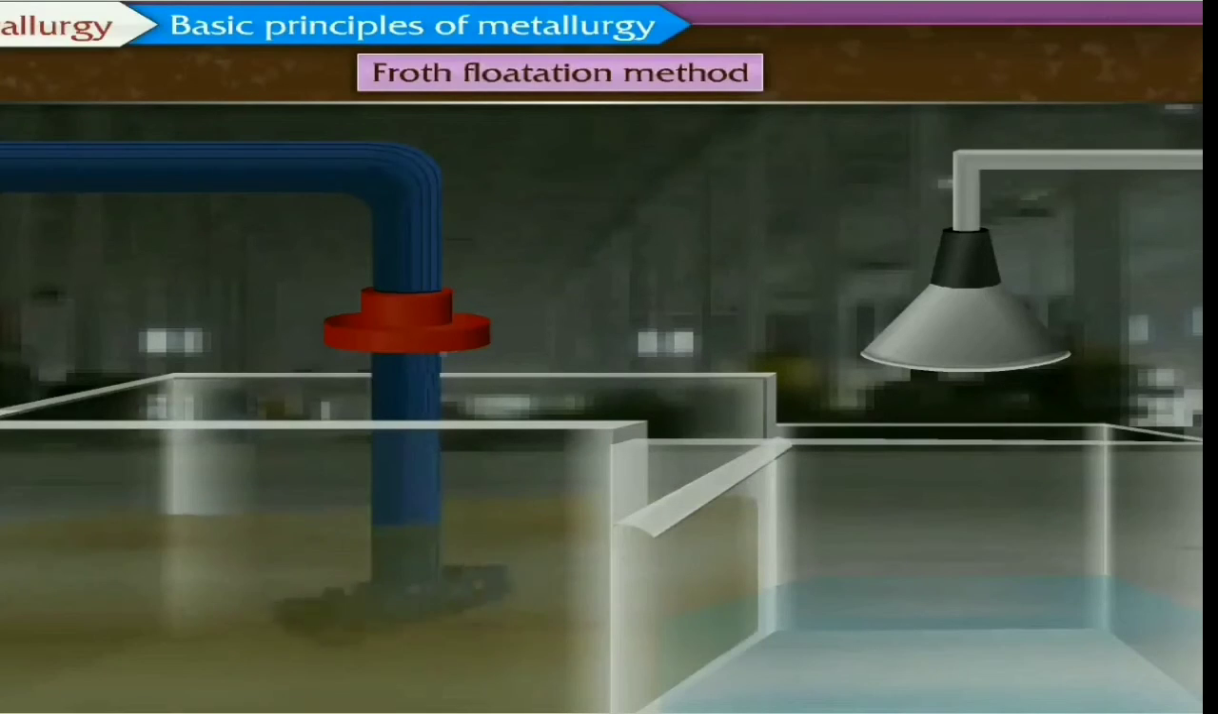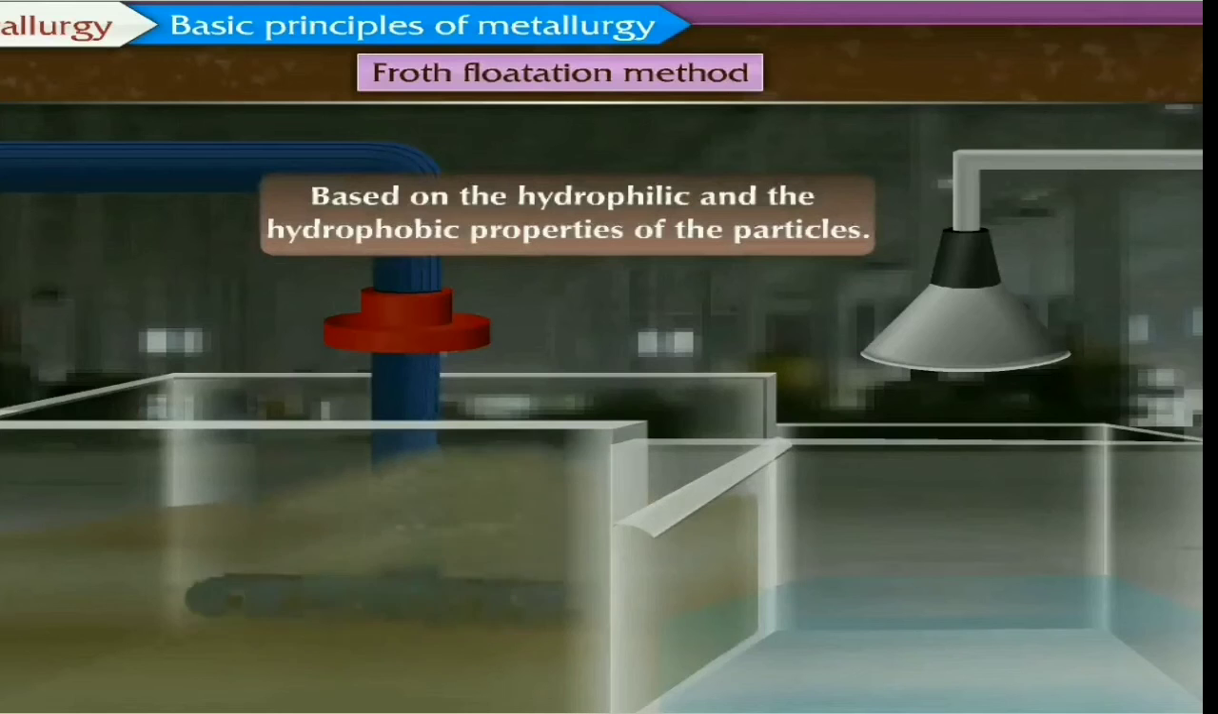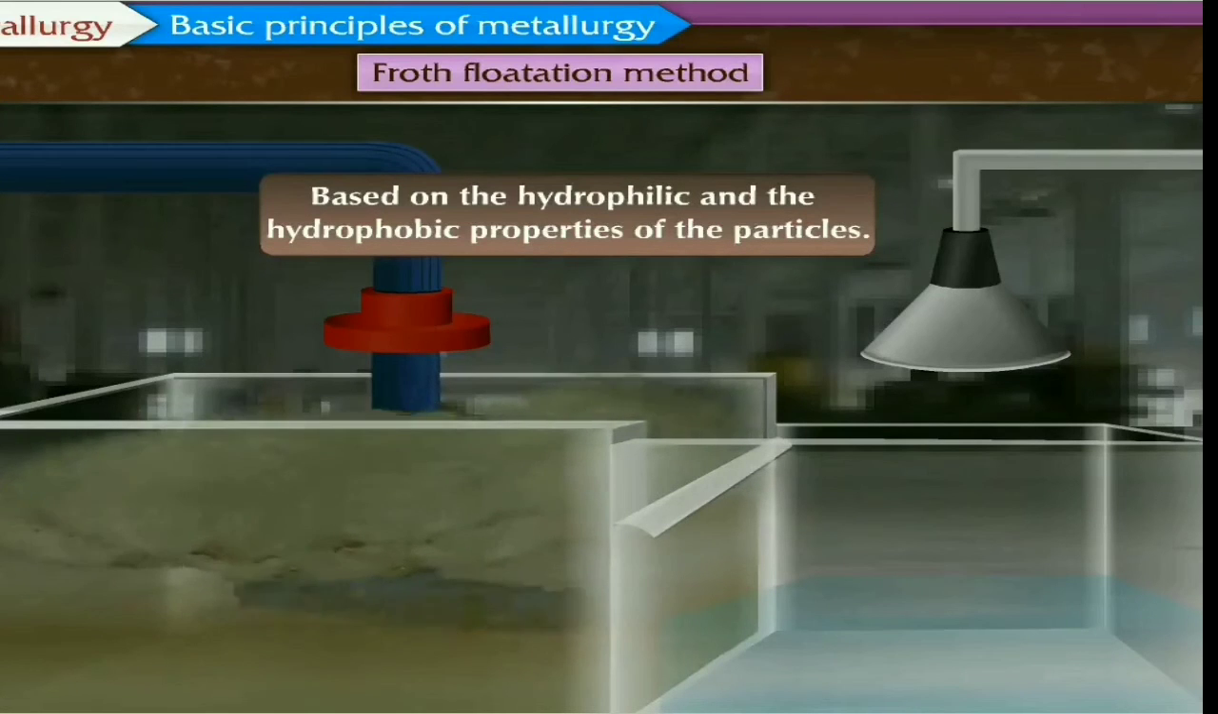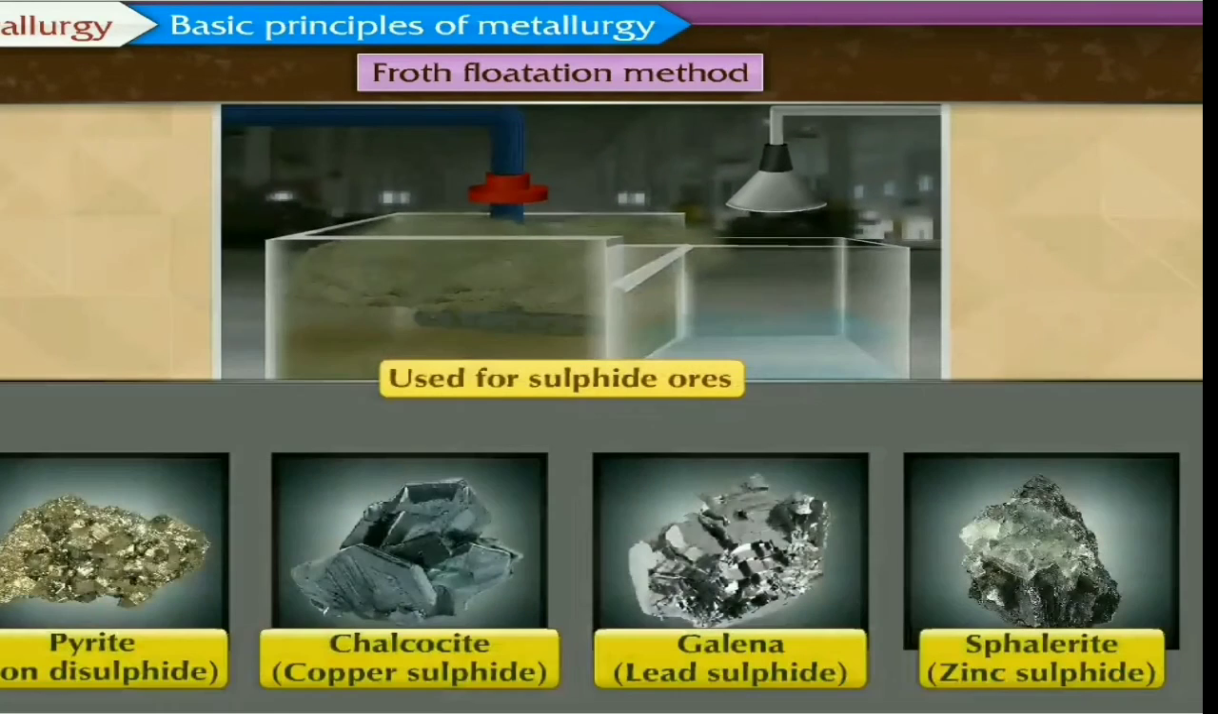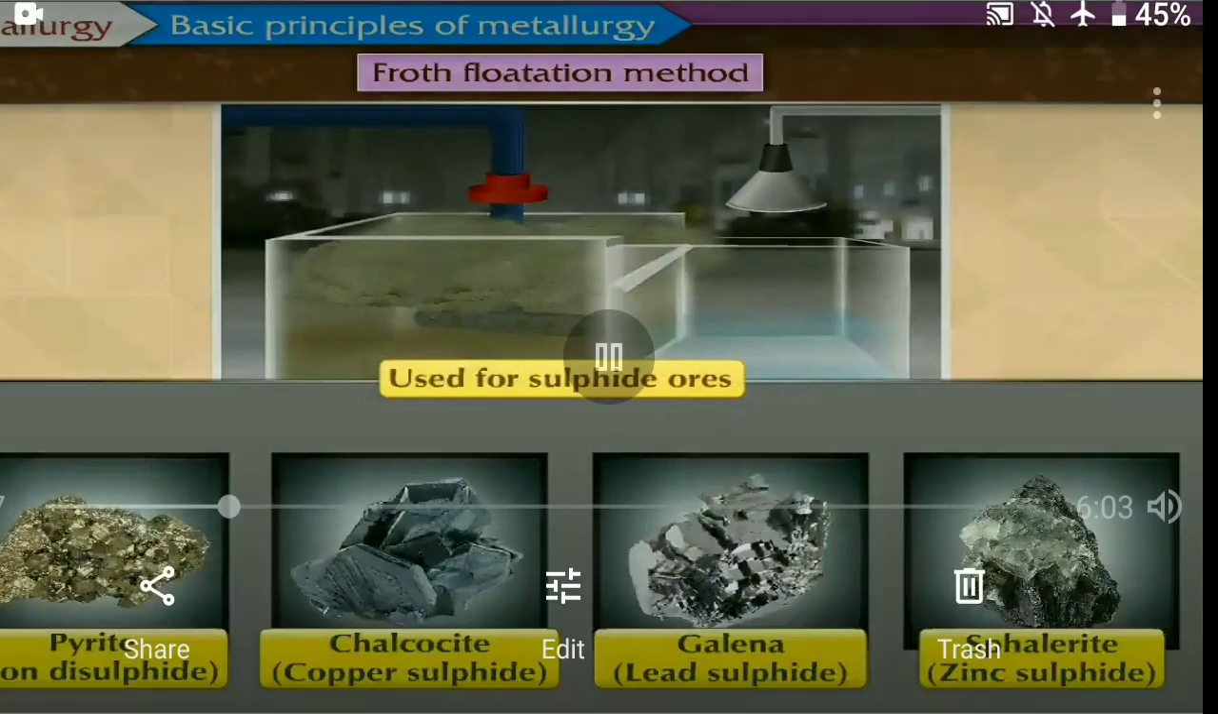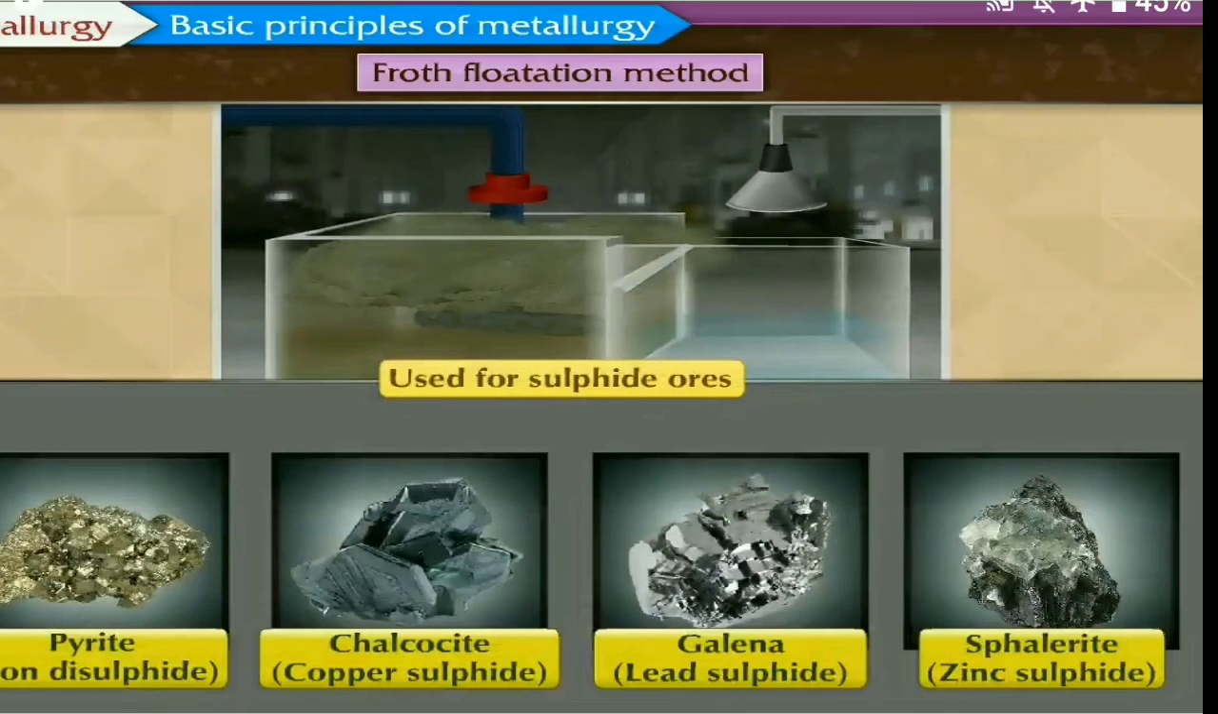So now we are going to learn about the fourth flotation method. Froth means the foam. Froth is the phase, that is jhag we say. This is based on the hydrophilic process. Okay, what is it useful for? It is used for the sulfide ores: pyrite, chalcocite, galena, and zinc sulfide, that is sphalerite.